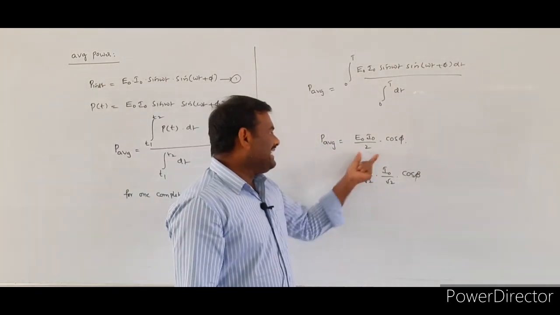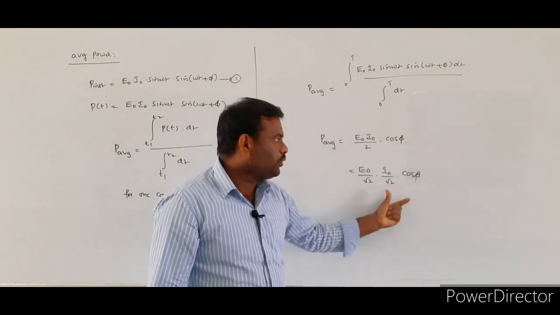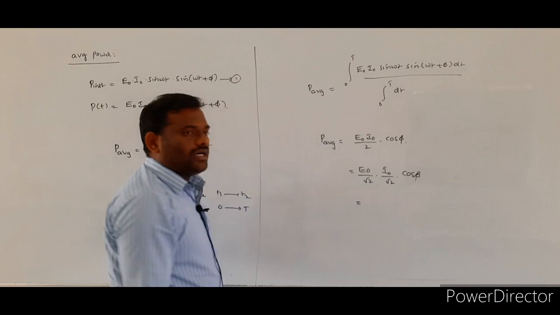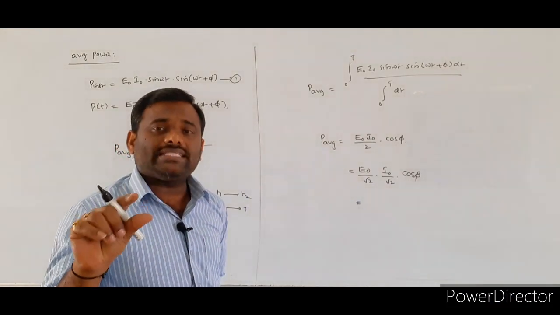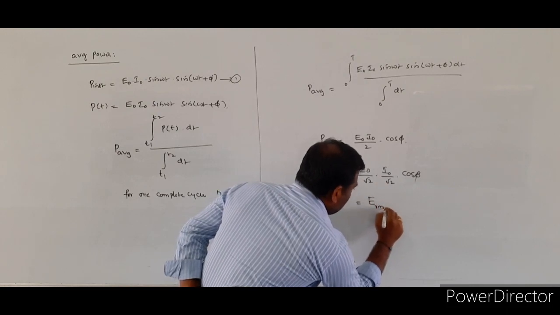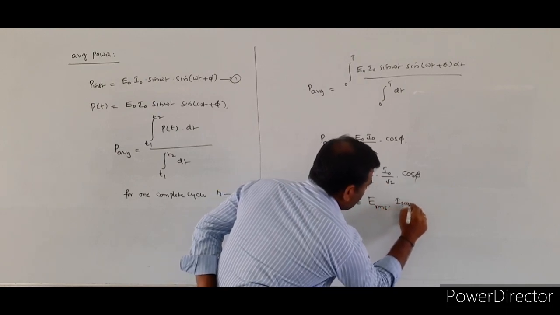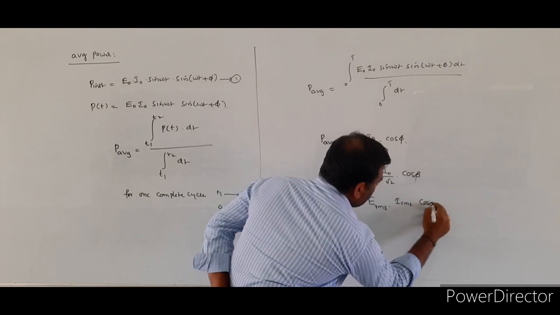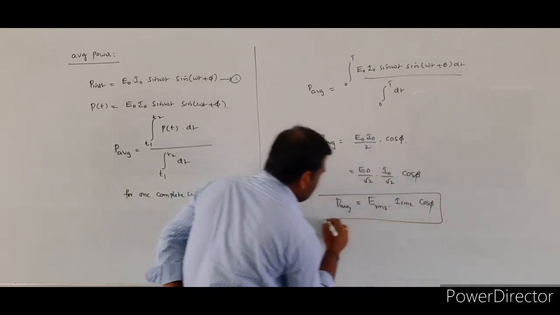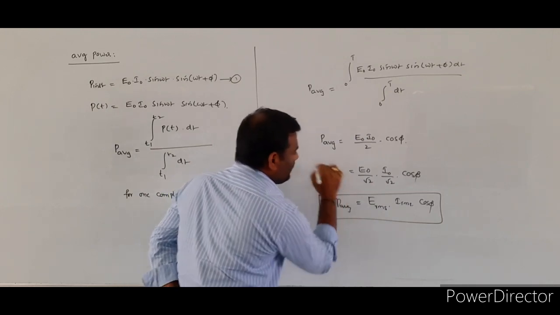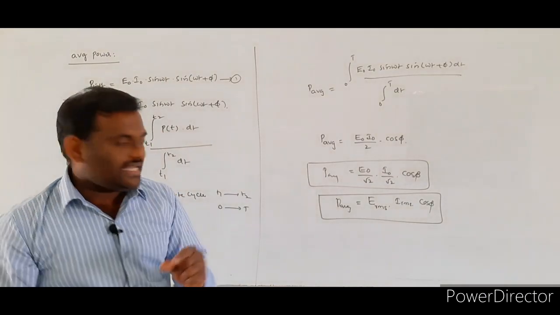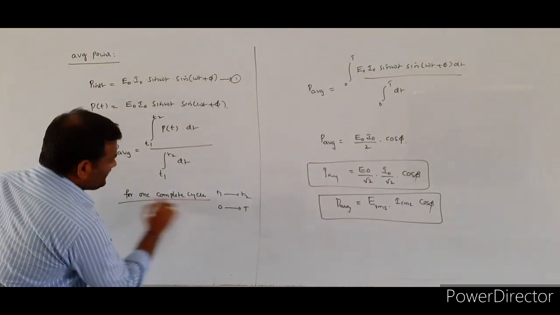Here E naught by root 2 is nothing but ERMS, and I naught by root 2 is IRMS, into cos phi. So this is the final result for the average power in the AC circuit for one complete cycle.